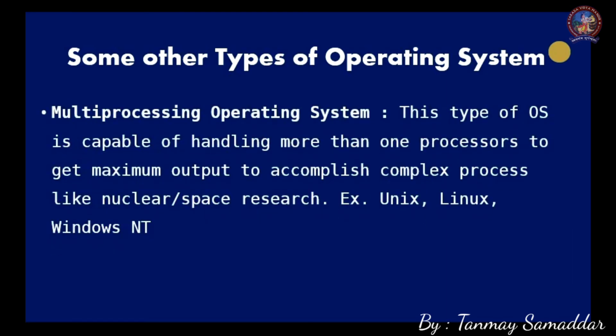Next is the multi-processing operating system. In this type of operating system, the operating system is capable of handling more than one processor at a time. Why does the system need more than one processor?